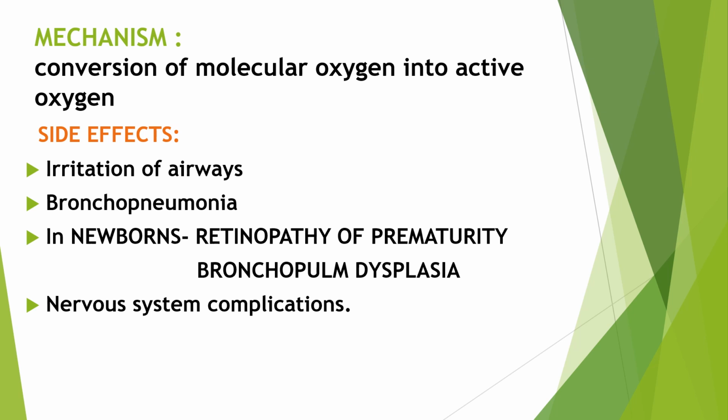Derangement of cerebral activity occurs with administration of hyperbaric oxygen. So at high pressures, dissolved O2 in plasma is greatly increased, which in turn causes a rise in tissue PO2. So what happens? There will be production of free radicals, and these free radicals oxidize the polyunsaturated fatty acids and oxidize the cellular enzymes, damaging the cellular metabolic system.